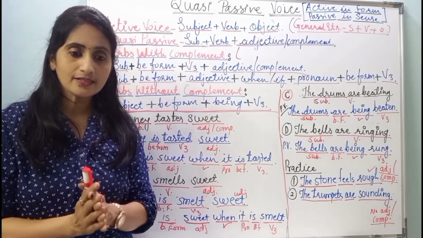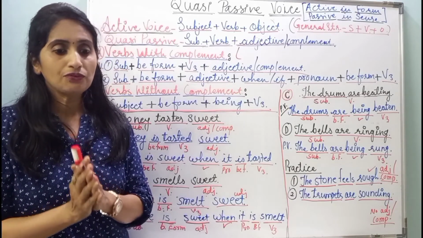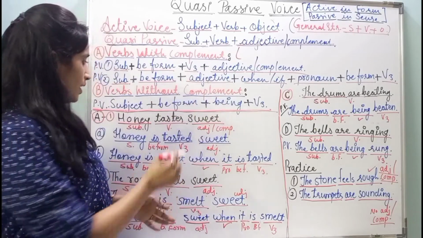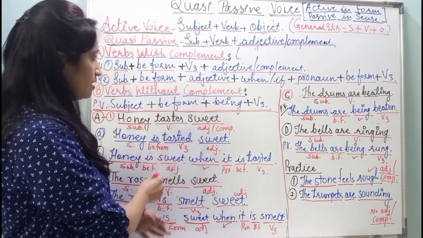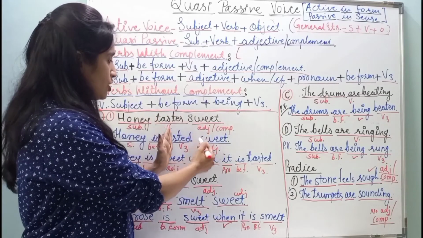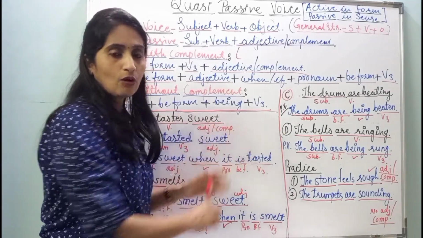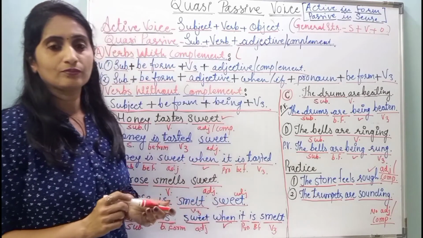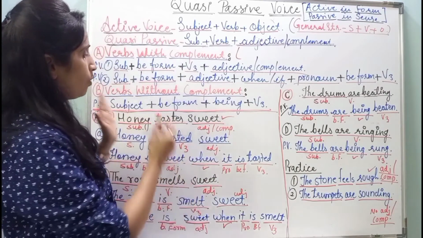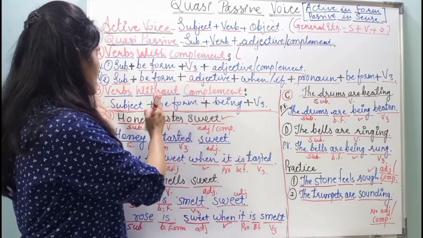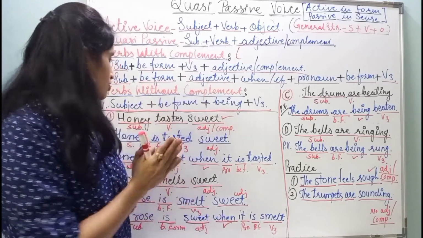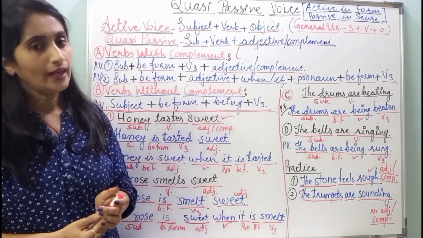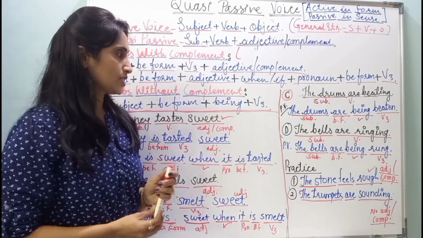Okay, now we have to see the second type. That is sentences in which the verbs are without complement. Here we have seen the sentences in which the verbs are with the complement. Means here we have adjective. Okay, now we have to see the sentences in which the verbs are without complement. Let us study the sentences now.